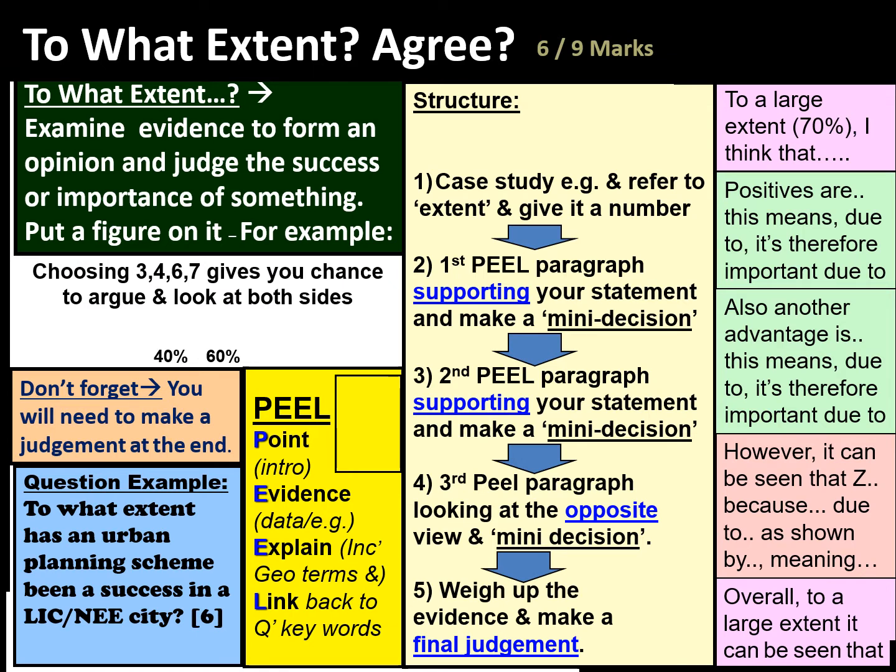As we saw, our first question is a to what extent question, and for this one you're going to get into that kind of grey area. You're not going to go for one side of the argument, you're not going to go for the other side of the argument, you're going to get that grey area where you're going to look somewhere close to the middle, but not the exact middle. The structure: you're going to support what you're saying in your first PEEL paragraph, then you're going to support again what you're saying with a different statement. Then your third PEEL paragraph, look at the opposite point of view, acknowledge there's a different argument going on. Somebody else might think something different. Then, crucially, write your conclusion.